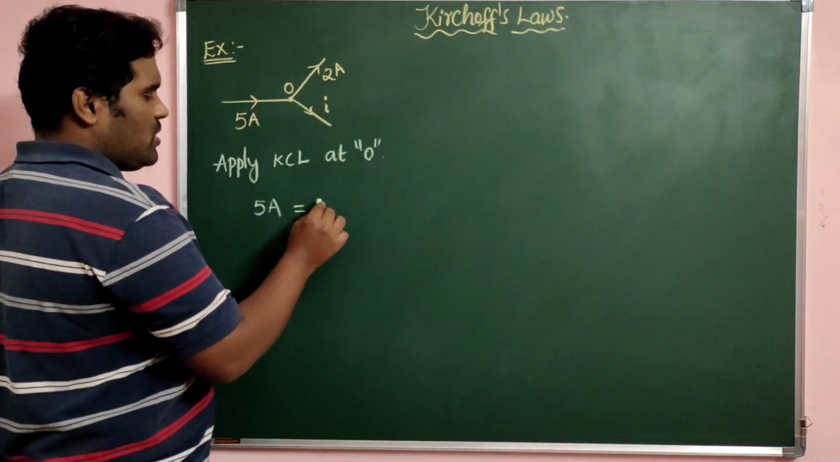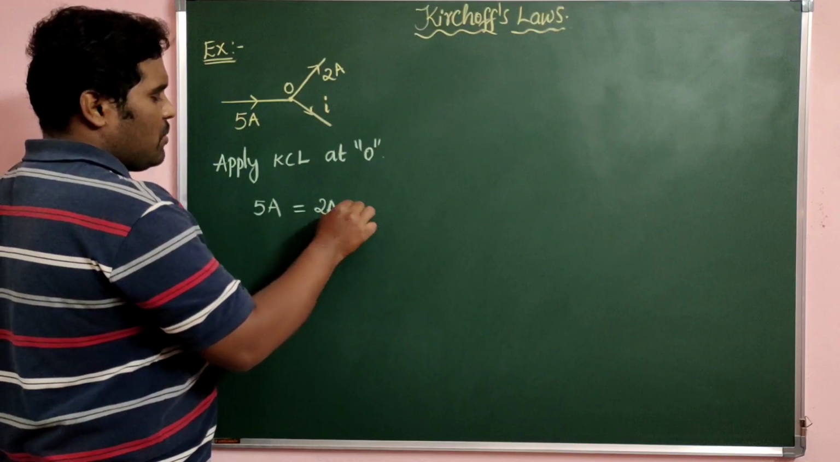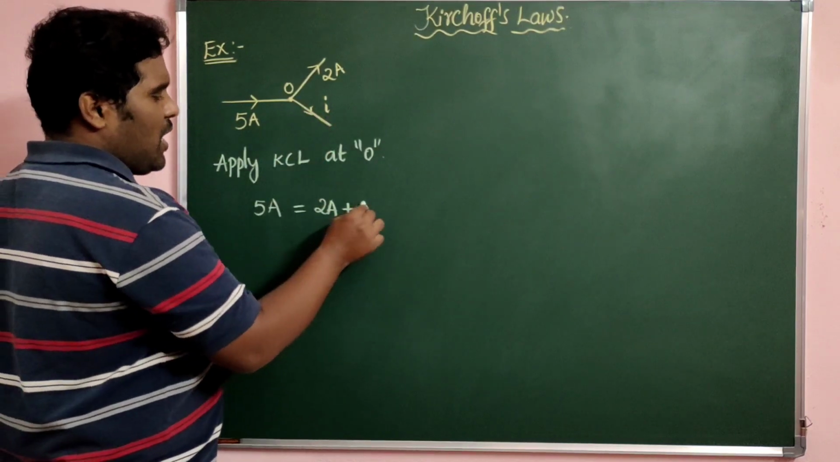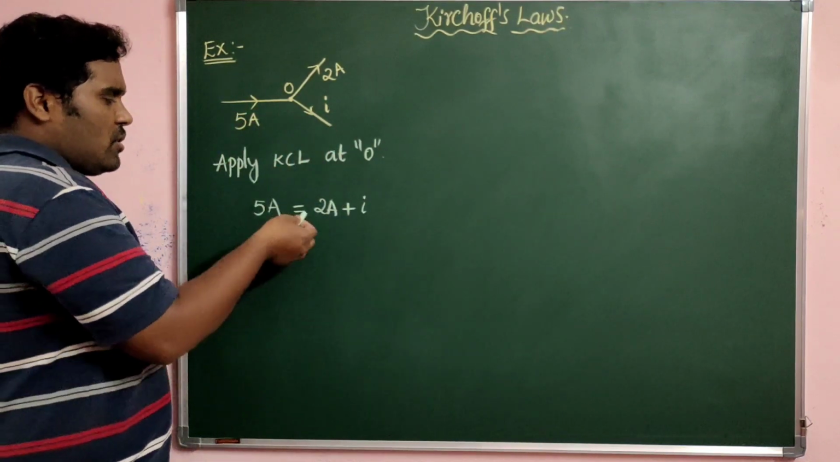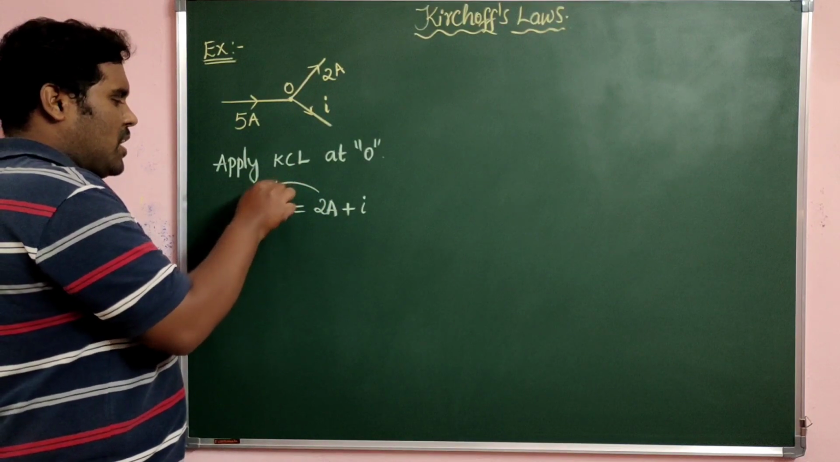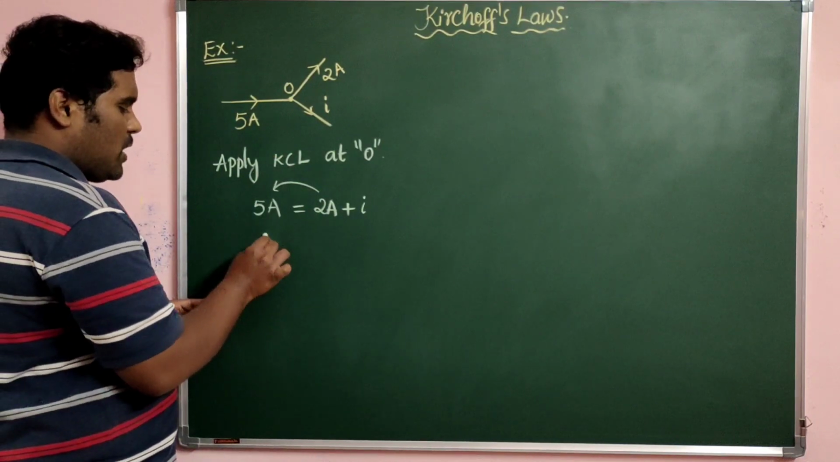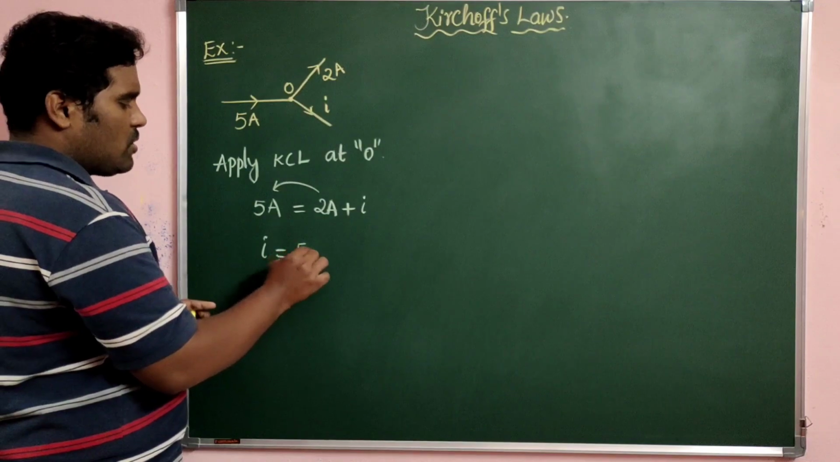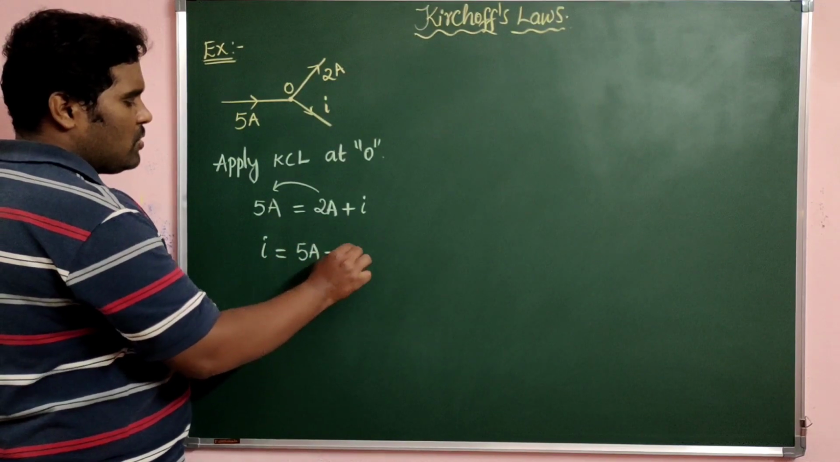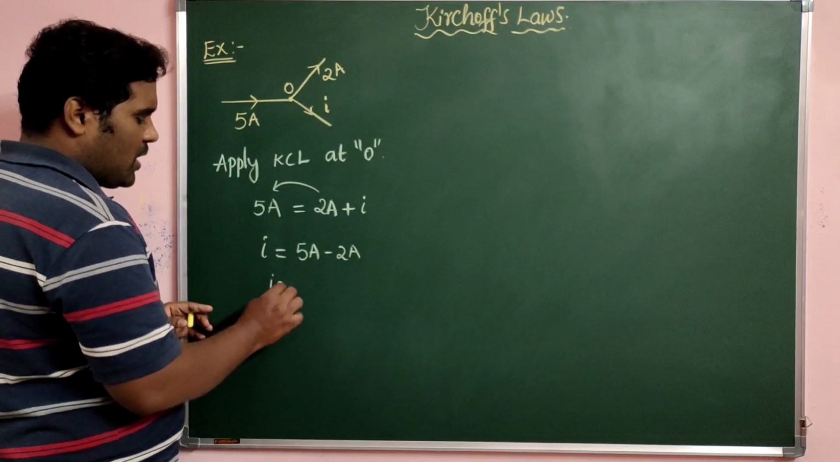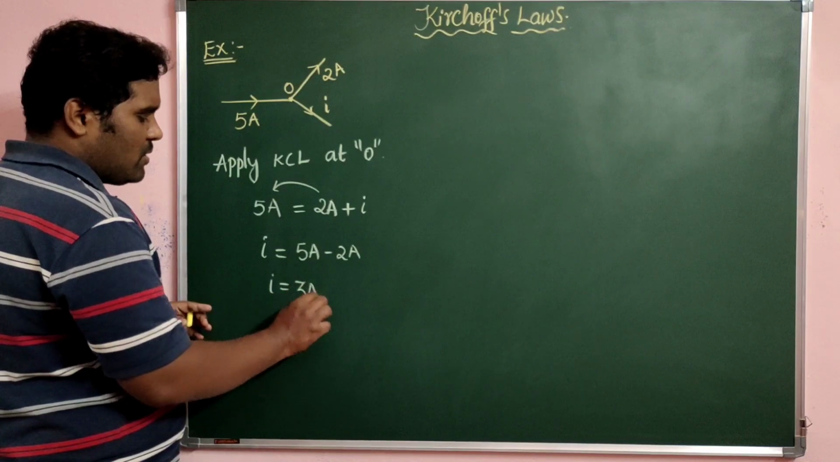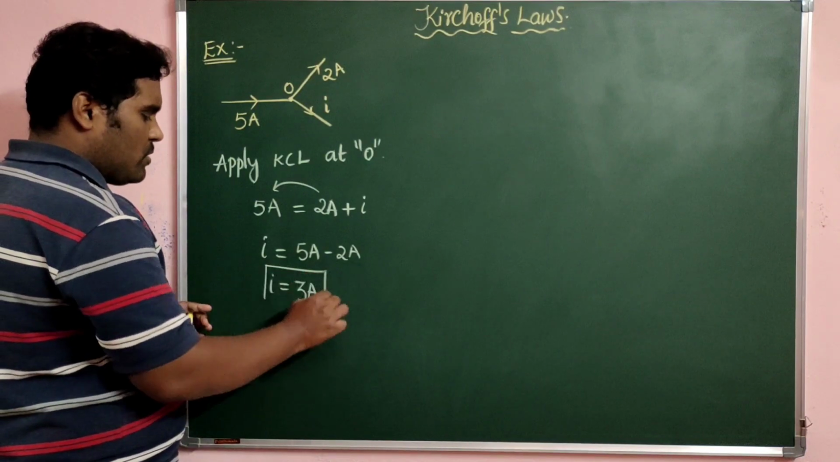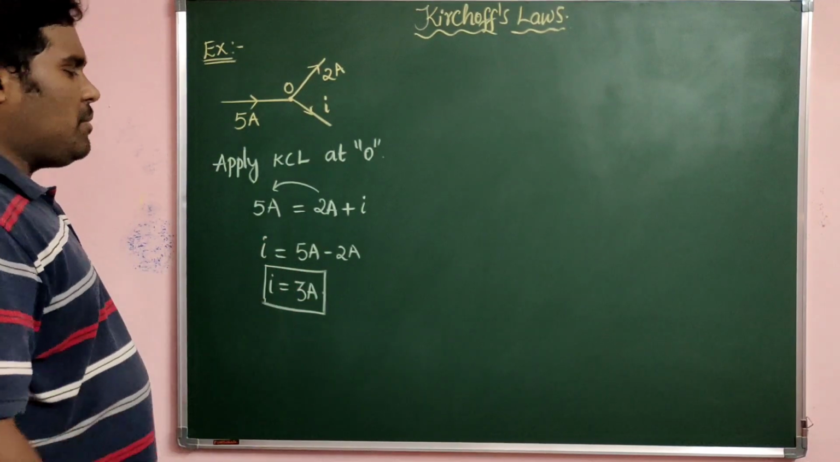What are the currents leaving the junction? 2 ampere plus the next current is I. We require the I value. So transpose, as you know in mathematics, the 2 ampere to this side, you get I is equal to 5 ampere minus 2 ampere, which results in the current as 3 ampere. So this is one of the easiest problems I can give you.